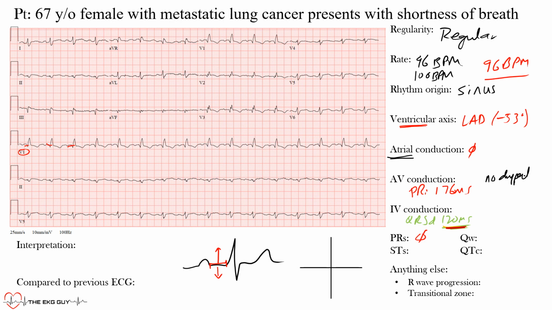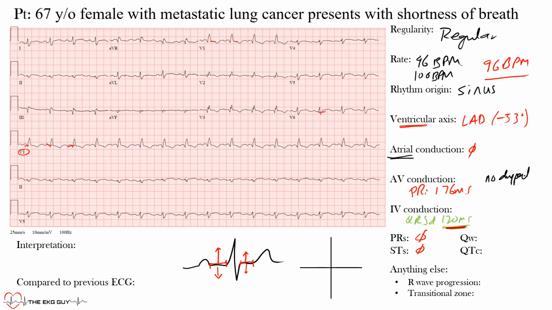Let's look at the ST segment, which is this area here. Is it elevated or depressed anywhere? Well, nothing significantly. Maybe a little bit here in V1, a little depression in V6, but that's going to be for another reason that we'll talk about shortly. So no significant ST segment changes that would suggest ischemia here.